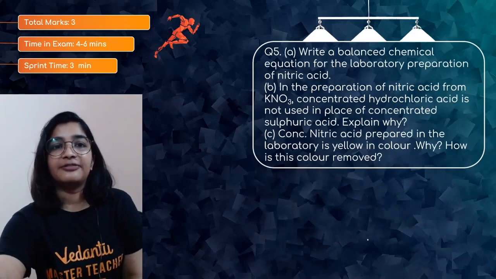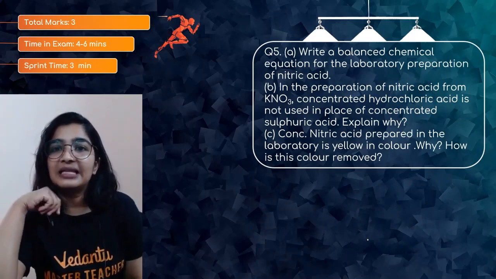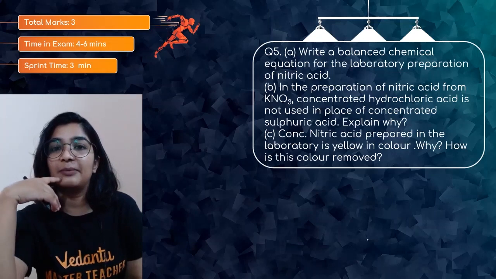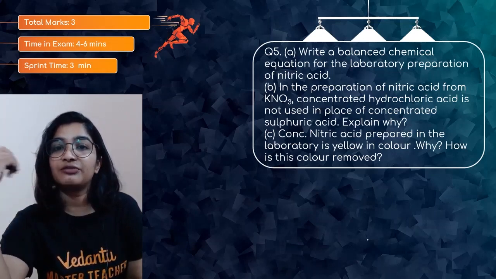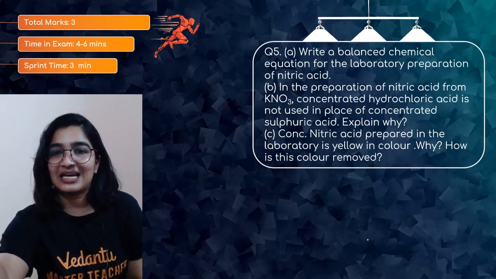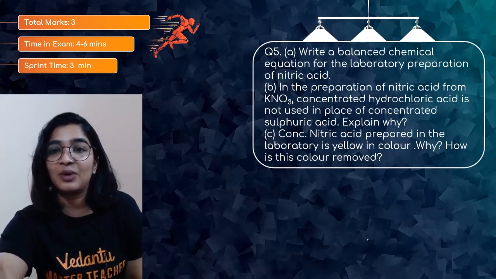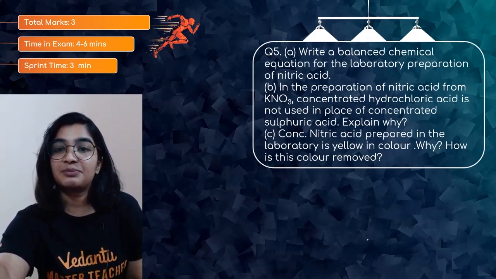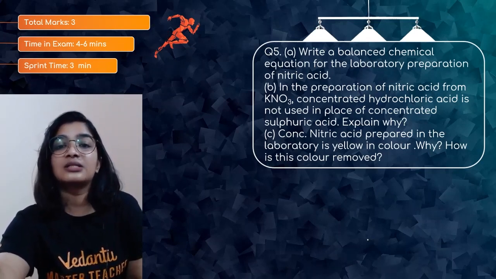Question number 5, this is for 3 marks because we have 3 sub-questions. Write a balanced chemical equation for the laboratory preparation of nitric acid. In the preparation of nitric acid from KNO3, concentrated hydrochloric acid is not used in place of concentrated sulfuric acid. Explain why. Concentrated nitric acid prepared in the laboratory is yellow in color. Why? How is this color removed?